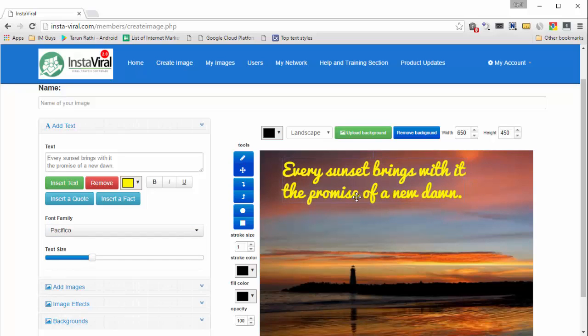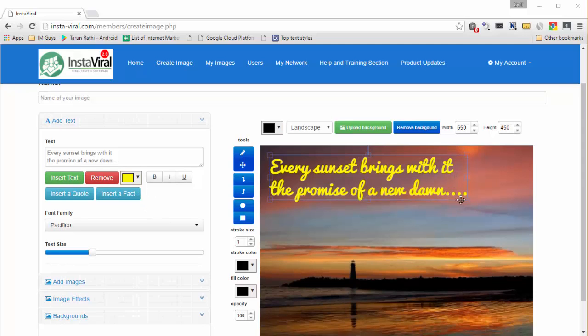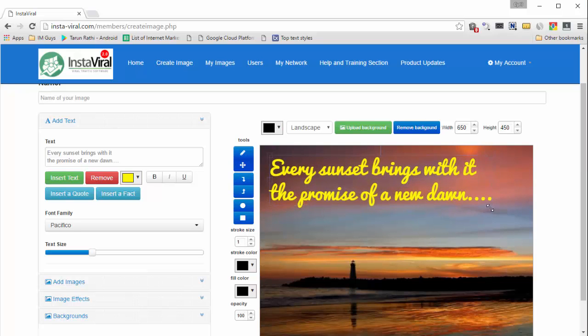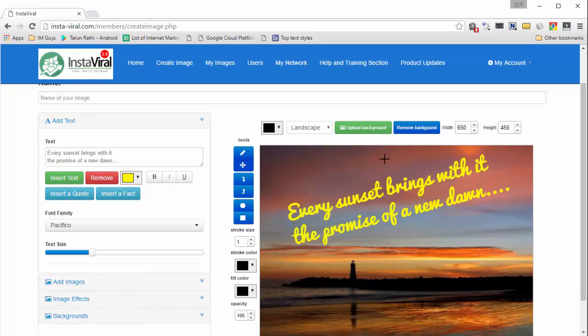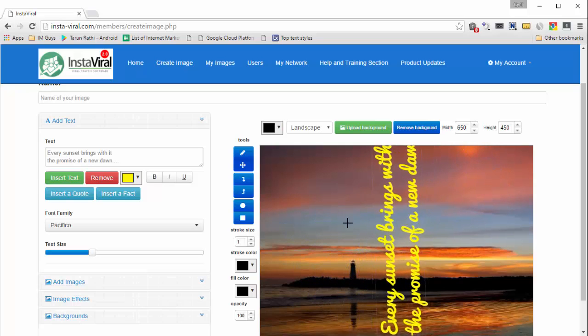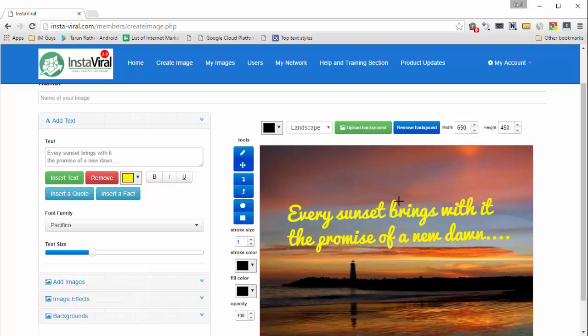So I've got this little quotation over here. I can modify it however I want. I can change it. And this is a perfectly editable little text piece. I can even make it larger or smaller just by dragging on the handles over here. In fact, I can even rotate the text. So if I want to make this text slanted, or if I want to make it vertical, it's all possible right inside Instaviral. But let's keep this straight for the moment.